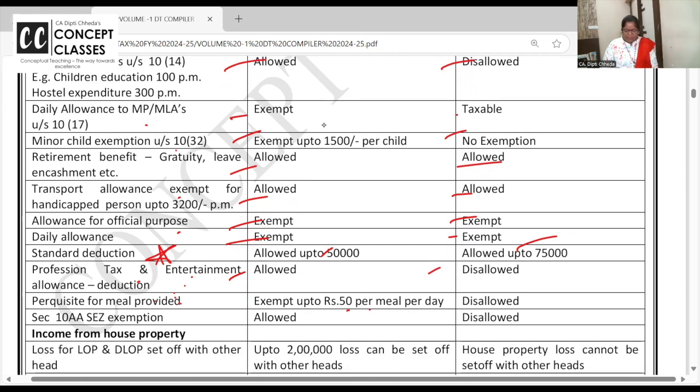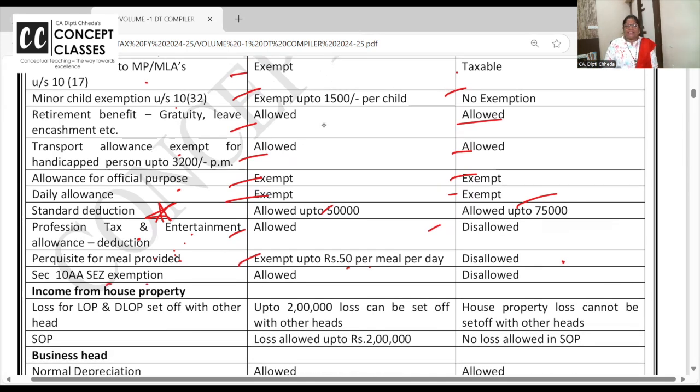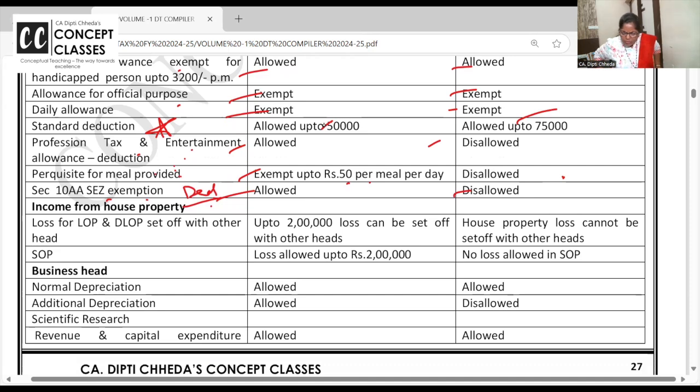Perquisites, 50 per meal and all is allowed, exempt. Here not allowed. Section 10AA SEZ, I told you, no? That total turnover, total profit and all. It's allowed here, it's not allowed. Nowadays it's shifted to business head. Maybe not, sorry. We will discuss it under deductions. Actually this has gone to deductions, but it's not allowed if you go for default tax regime.